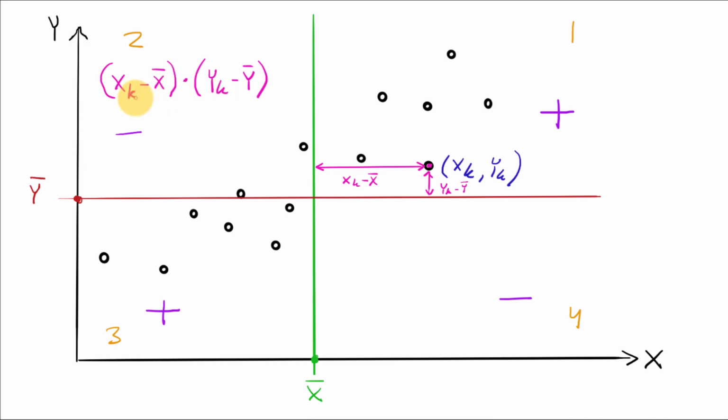So we see that the sign of this product captures whether the points are in quadrants 1 and 3 or in 2 and 4. So if you take the mean of this product for all points, if that mean is positive, that means that most of the points lie here. And if the mean of this product for all points is negative, that means that most of the points lie here.